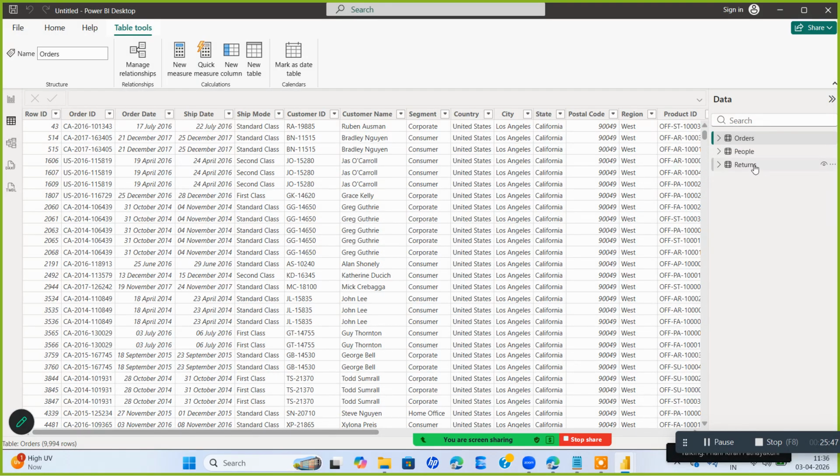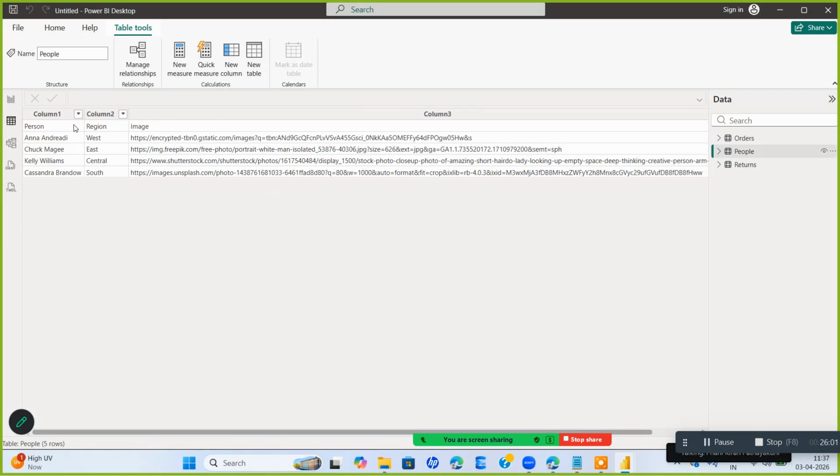Now if I want to check people's, I'm already in this table view. See, this is highlighted. That means I'm already in the table view. So now what I'm going to do is I'm just going to go to the people's. The moment I click people, it came people. Now is this data right or is there any error in this data? I want you to check and let me know.